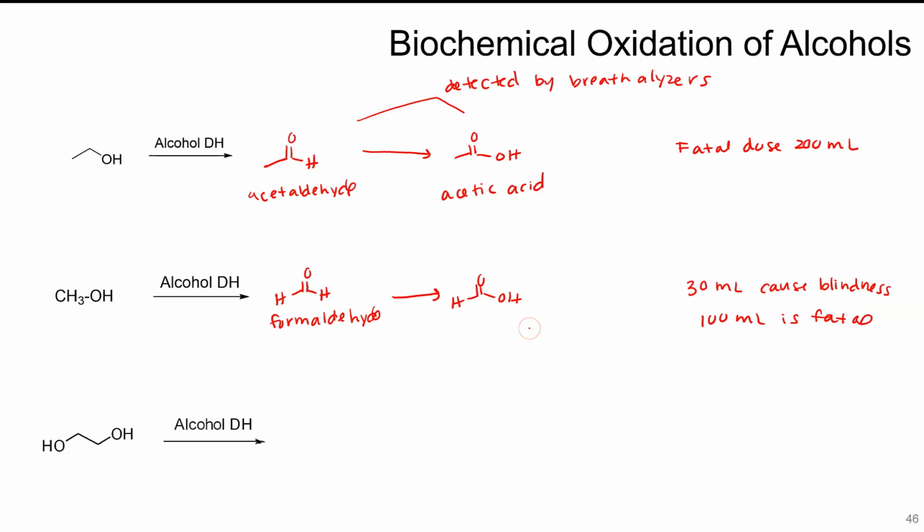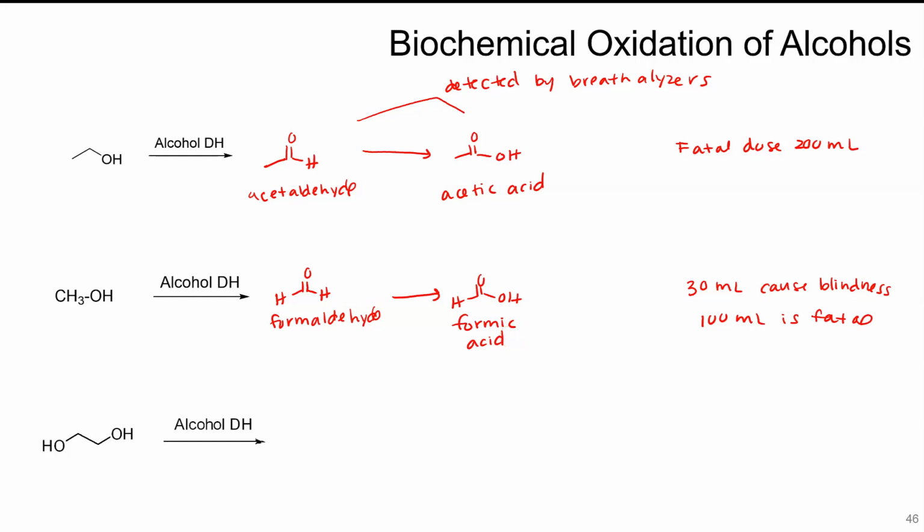And further is the formic acid that is a metabolite of wood alcohol. So if you have methanol poisoning and you go to the emergency room, they're going to pump you up full of ethanol. Okay, so 30 mils causes blindness. 100 milliliters is fatal. And the reason for that is that formic acid that's sitting around in your system is very acidic and it's not good for your system.